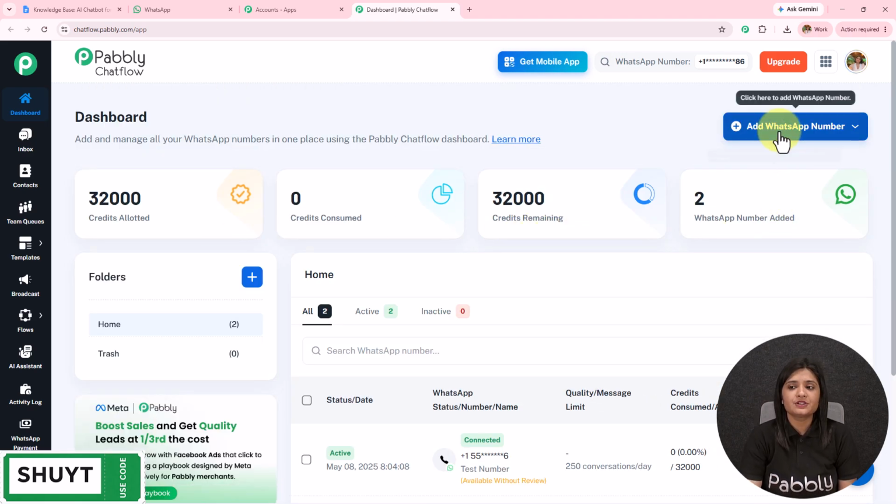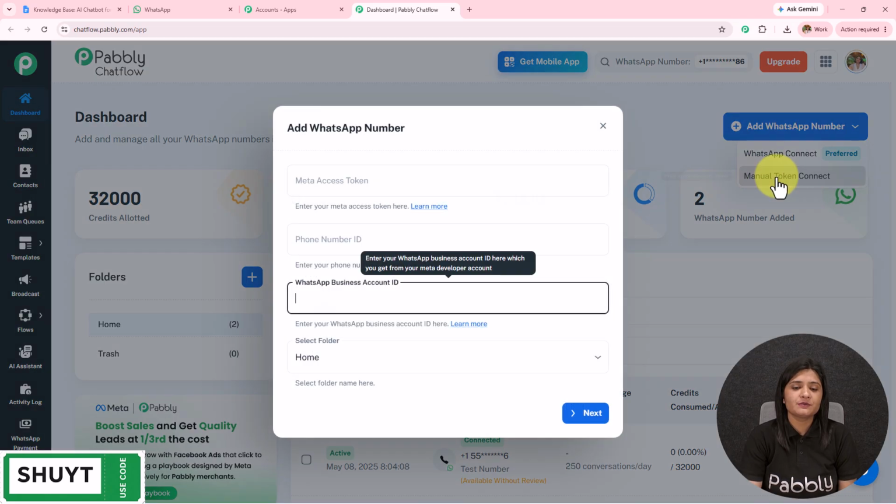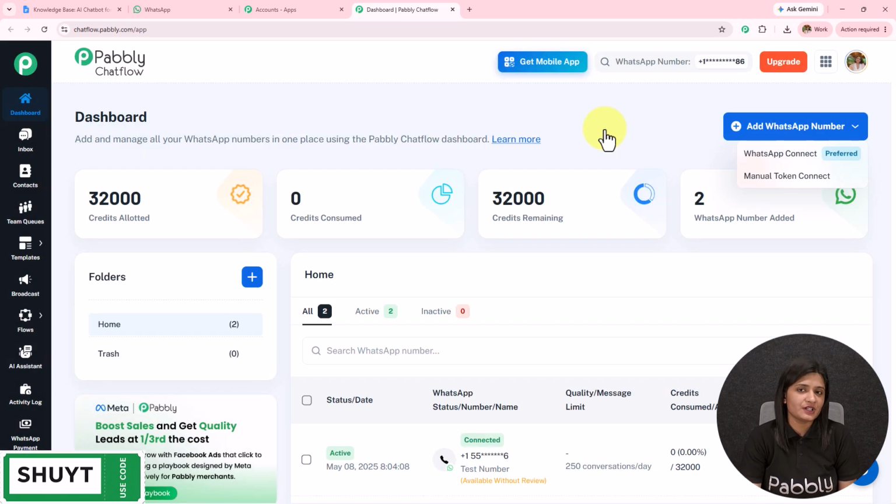To add a WhatsApp number to your Pabbly Chatflow account, simply click on this Add WhatsApp number, click on this WhatsApp Connect, which is a preferred method, or you can also use a manual token to connect your WhatsApp to your Pabbly Chatflow. If you want the step-by-step process, the detailed video is given in the description. You can check that out.